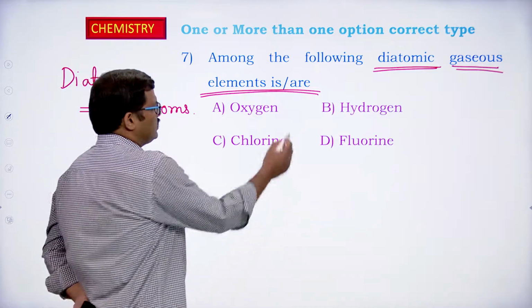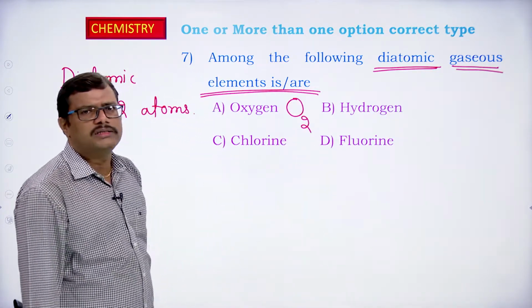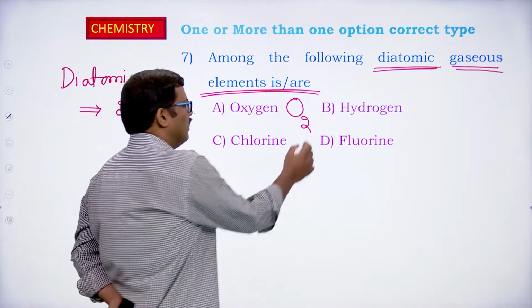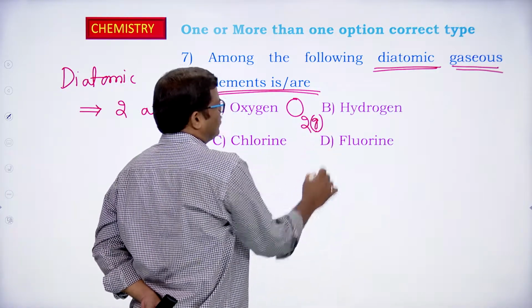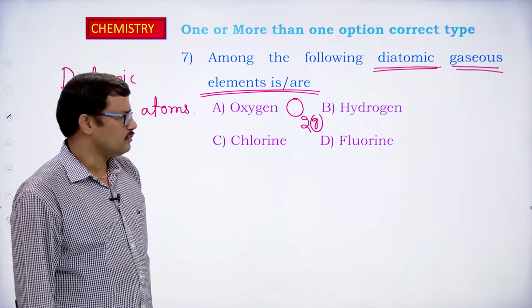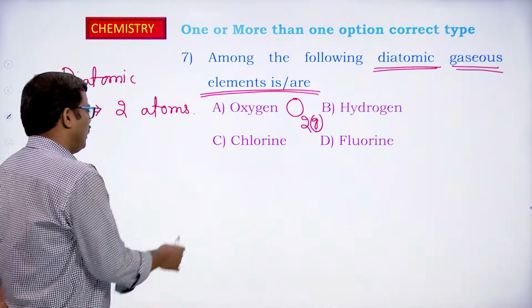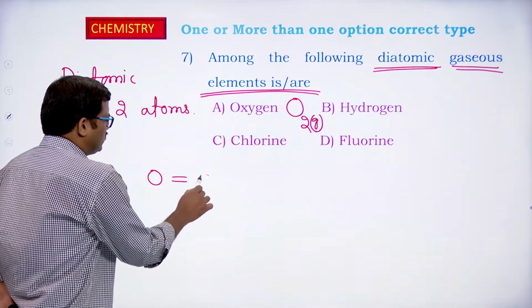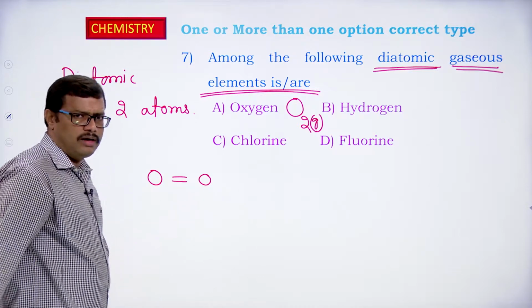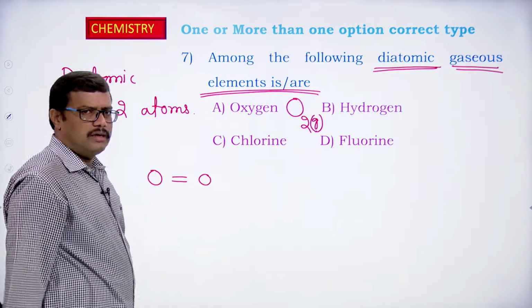We know that oxygen in nature exists as a diatomic molecule and moreover oxygen is a gas, okay, it is present in air. So oxygen is a gas, so the first is a correct answer. It is a diatomic molecule existing in nature as O2, and if you observe, the 2 oxygen atoms are connected with one another by a double bond. So in nature it exists as a diatomic molecule and it is a gas.